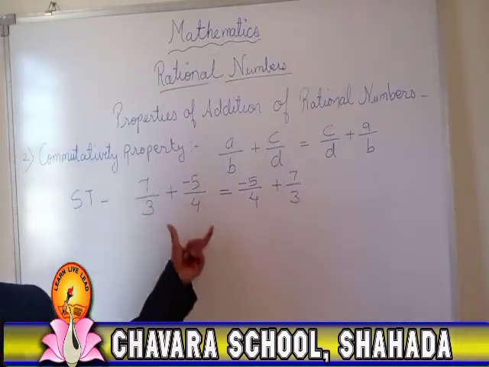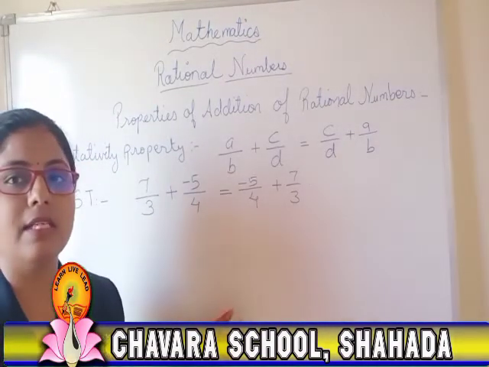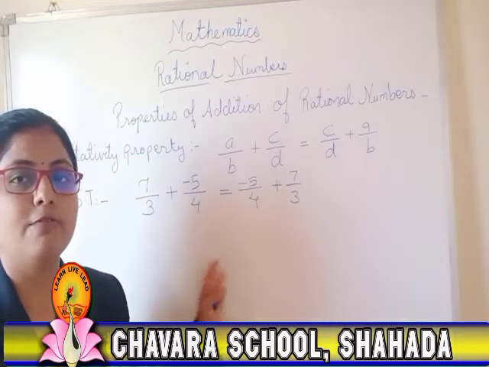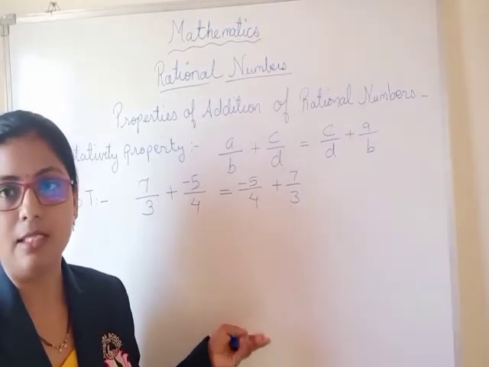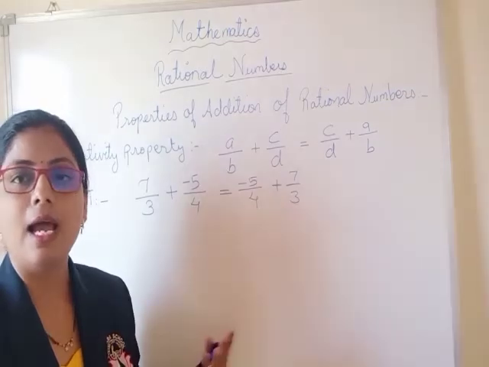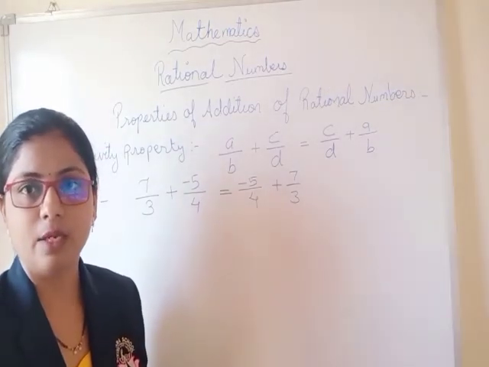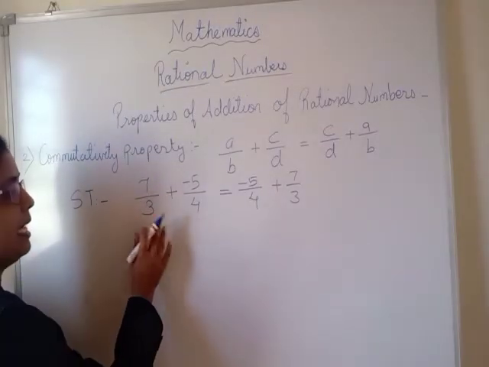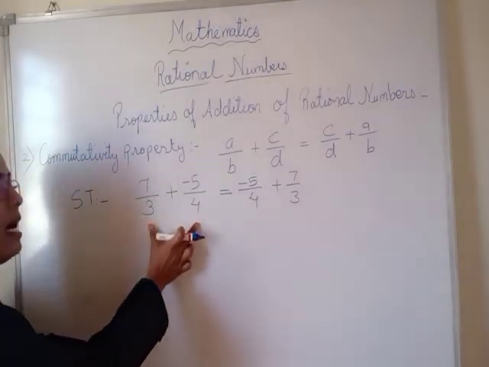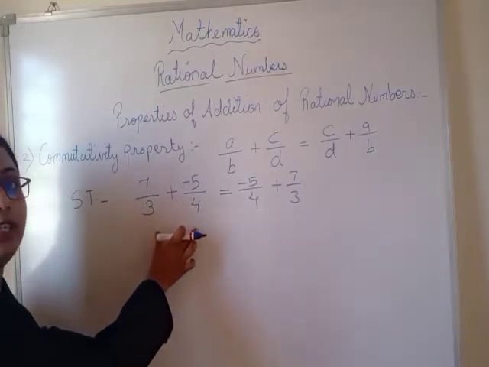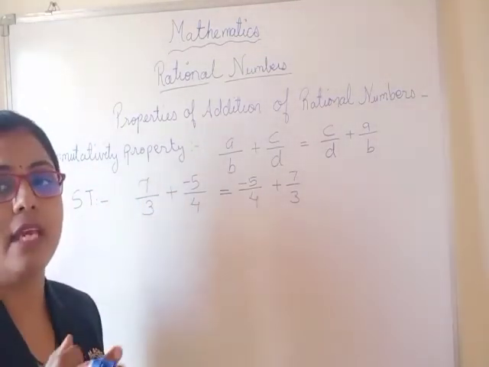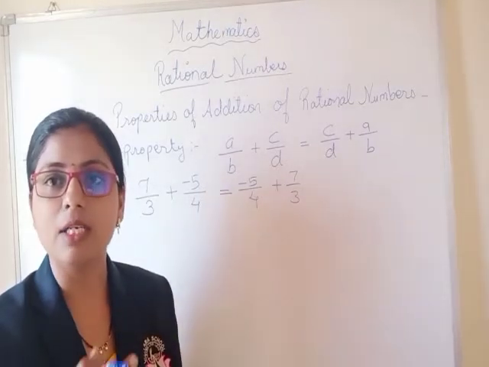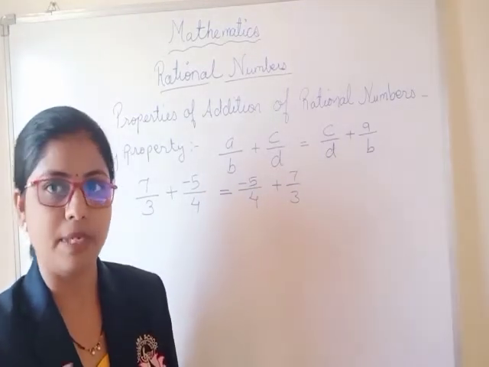Now you can solve simultaneously, or otherwise solve by the LHS and RHS method. If both are equal, you can mention LHS is equal to RHS and it is verified. Okay, same way here. We know that if denominators are unequal, we have the method of making them equal, that is finding the LCM or cross multiplication.